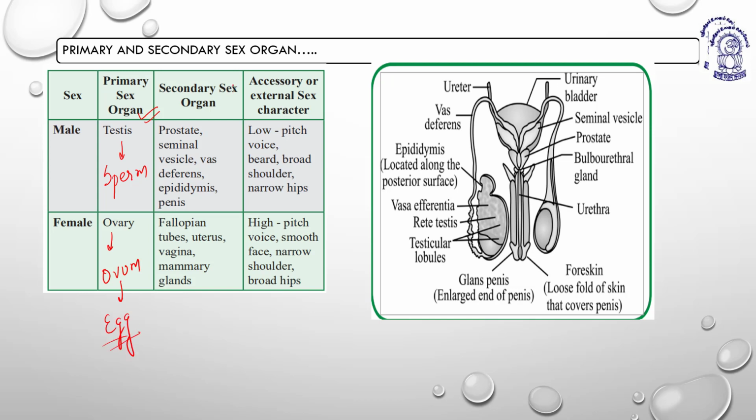They help the products of primary sex organs, the gametes, to reach their destination to make the fertilization happen, right? So secondary sex organs help to convey the gametes to exactly that spot which is required for the fertilization. Am I right?